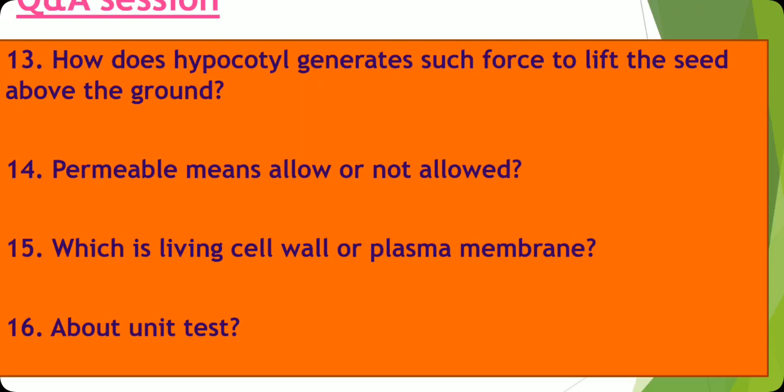And related to it, one more question was there: what is the work of Golgi bodies related to the endoplasmic reticulum? So the endoplasmic reticulum, especially the smooth endoplasmic reticulum, produces steroids and lipids, and these products of the ER, lipids and steroids, are condensed and packaged by Golgi bodies. So that work is done by the Golgi body.